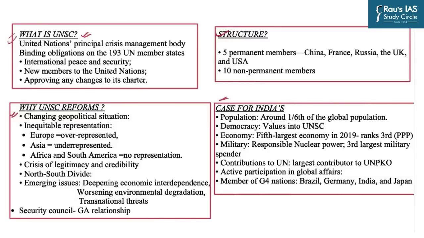First of all, we must know that UNSC stands for United Nations Security Council, and this is a principal crisis management body and it has the power to issue binding obligations. Now, this word is important, binding obligations on all the members of the United Nations. It has three core roles. First is ensuring international peace and security. Second, UNSC has its role in selection and appointment of new members to the United Nations. It gives its recommendation to the General Assembly of the United Nations.